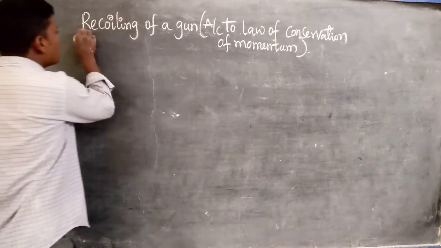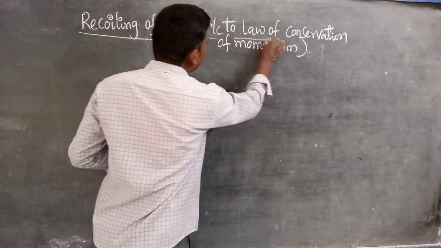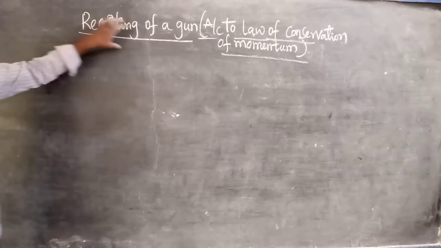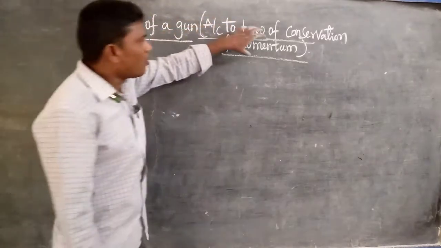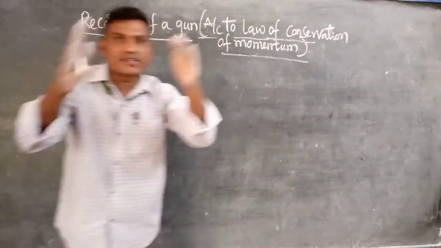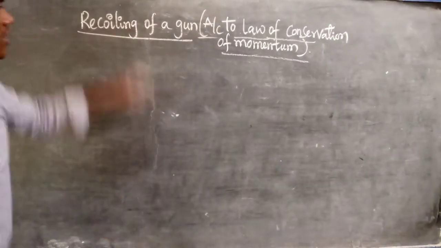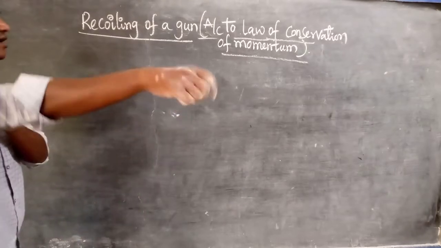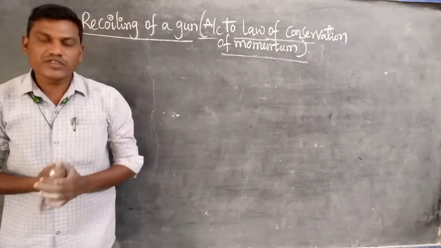The first one is the recoiling of a gun according to the law of conservation of momentum. It's nothing but during the recoiling of a gun, is momentum conserved or not? That is what we are discussing. Actually, during the recoiling of a gun, momentum is conserved. Is it correct or not? What is the law of conservation of momentum?